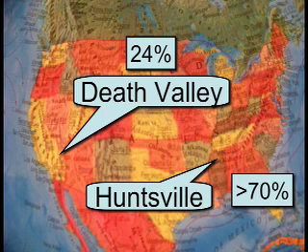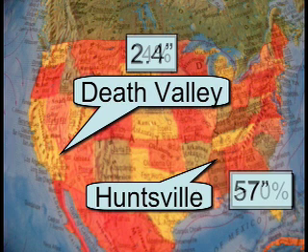Let's take a look at Death Valley, California, and compare it to Huntsville, Alabama. Again, these places are both about the same distance north of the equator and therefore receive about the same amount of sunlight every day throughout the year. They're also both inland far enough not to be affected by sea breezes. Now, Death Valley only receives about 2.4 inches of rain annually, while Huntsville receives about 57 inches. Consequently, the air in Huntsville is much more humid than the air in Death Valley.